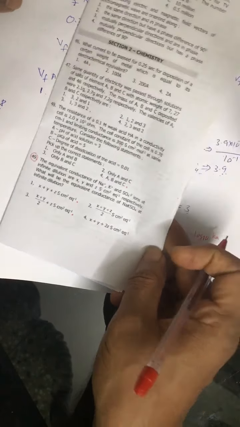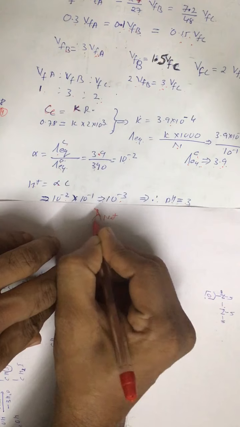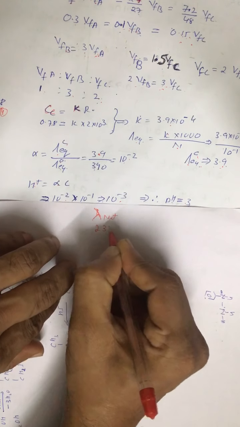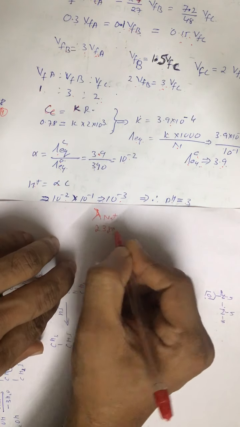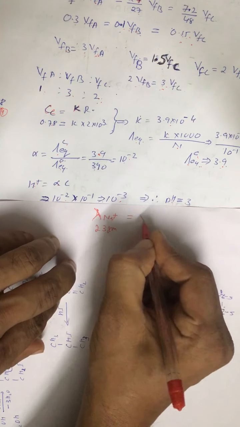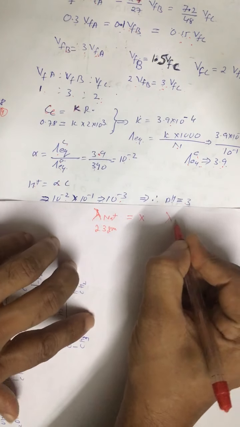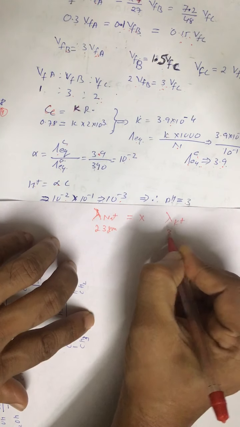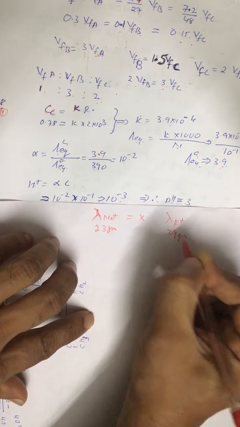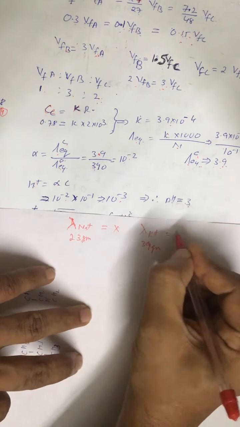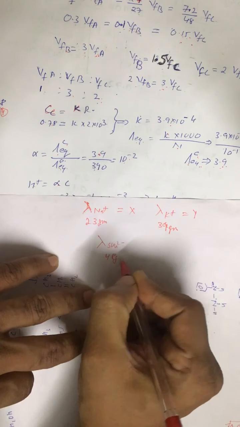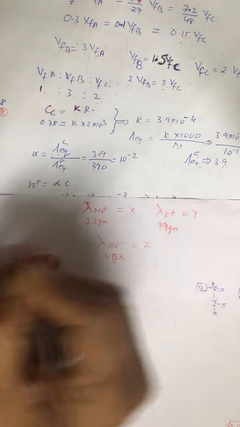So normally when we say equivalent conductance of Na, this is the value of Na positive, that is of 23 gram, that is atomic mass as well as equivalent mass. This value is given as X. And lambda EQ of K positive, that is of 39 gram, that is atomic mass as well as equivalent mass. This value is given, it is Y. And equivalent mass of SO4 2 negative is 48 grams. And its conductance is mentioned, it is Z.